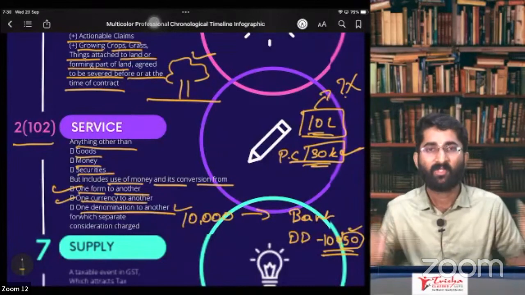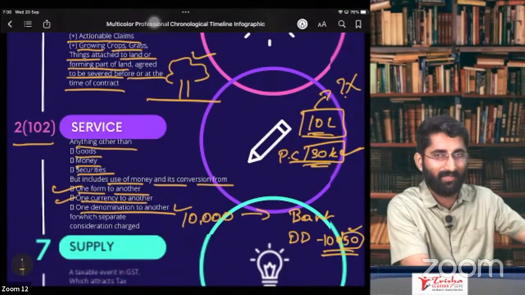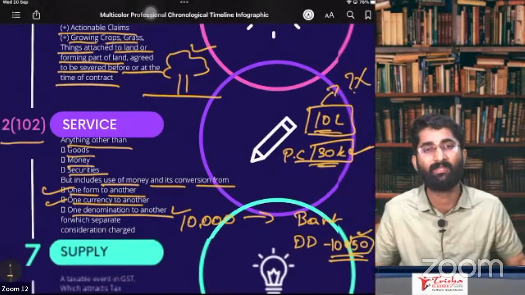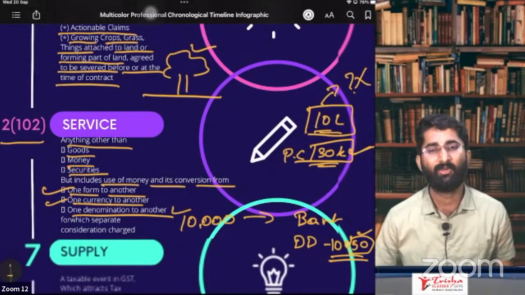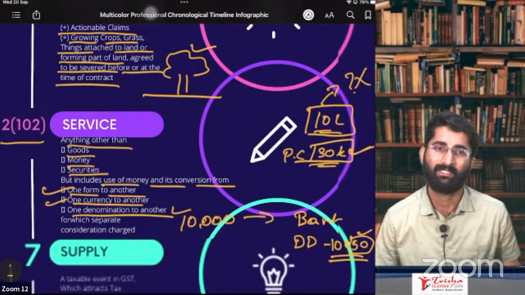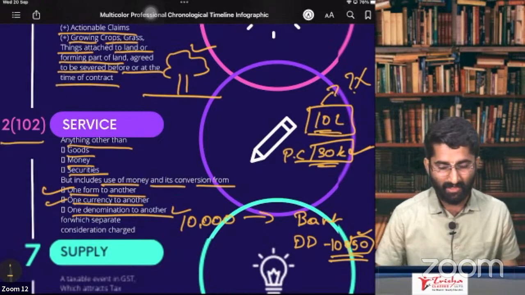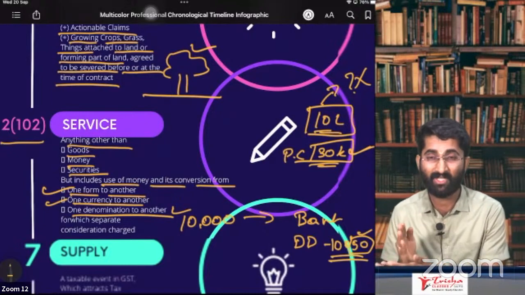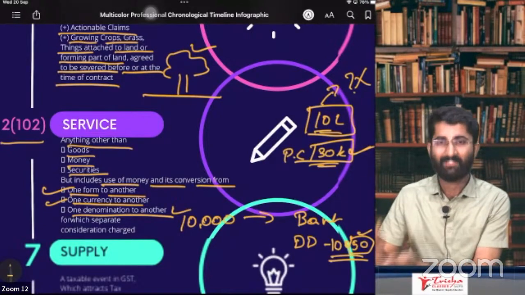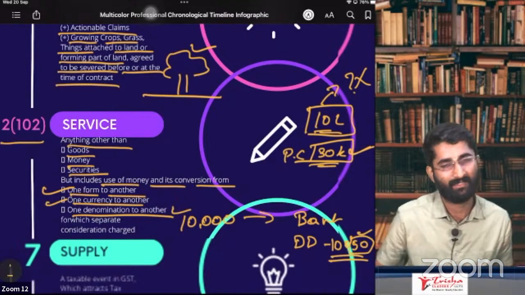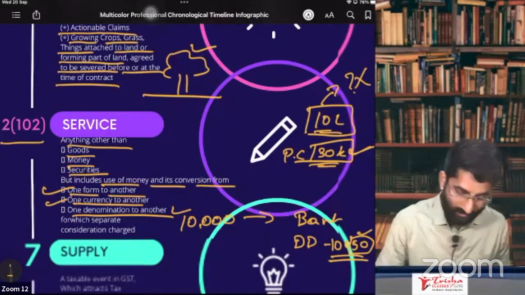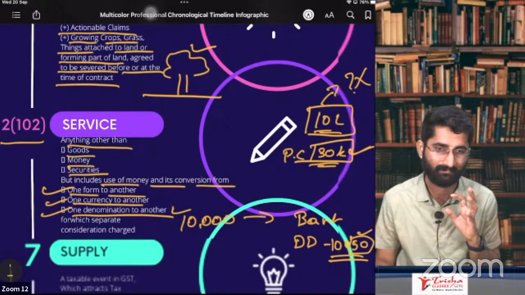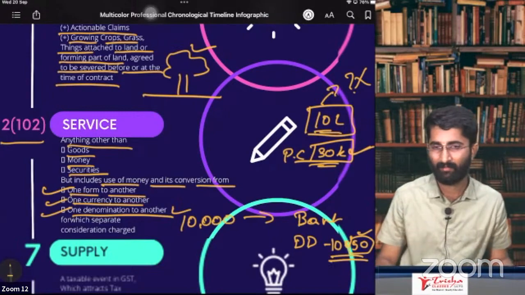So I give this 2,000 rupees note to someone, and that person gives me 20 notes of 100 rupees. Don't you think he has given me one service? Yes. So he has given me one service here. That service is nothing but the service mentioned in section 2, subsection 102. So it is a service. On that, is there GST or not? Yes, sir. So here we get to know that from one denomination to another denomination, there is also some charge. Is there GST on this? Yes, people, there is GST.